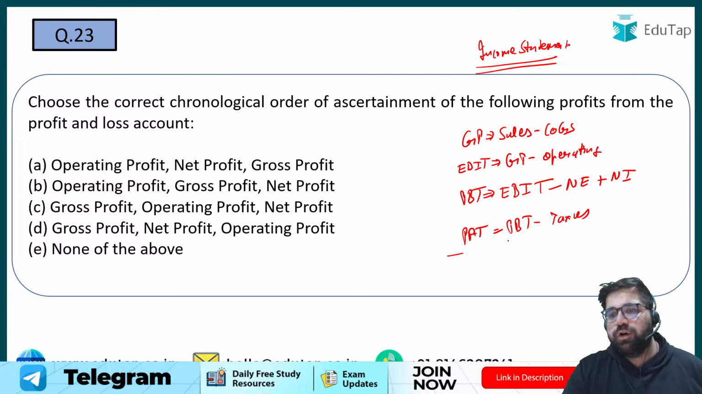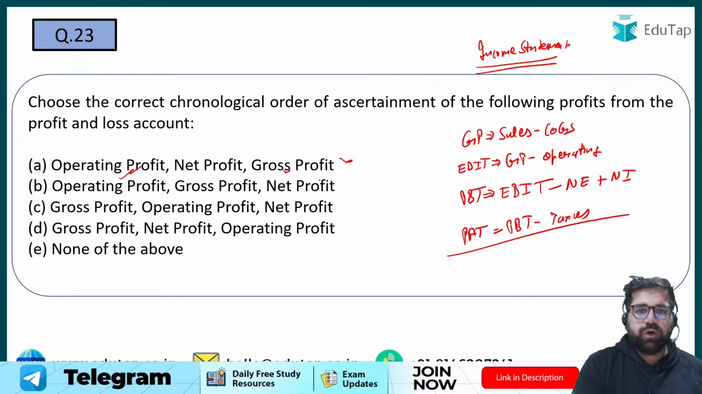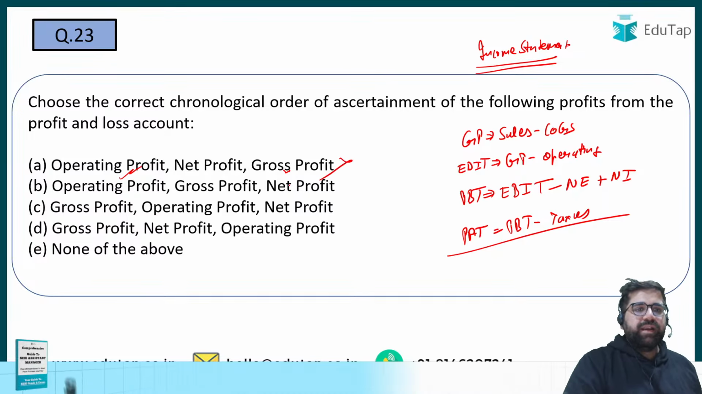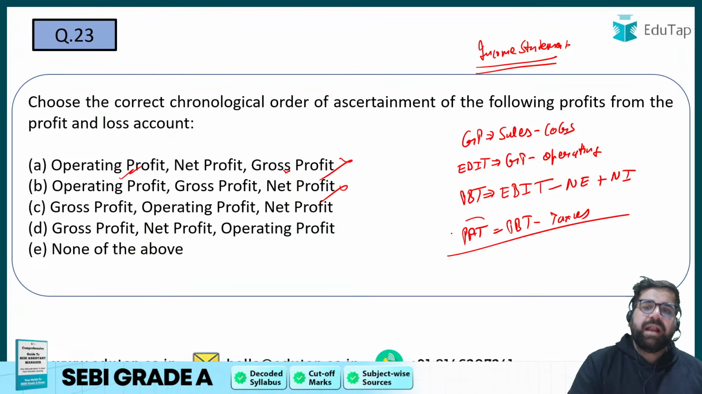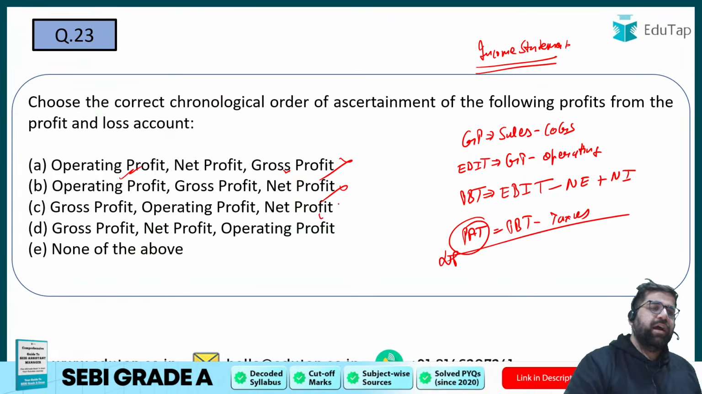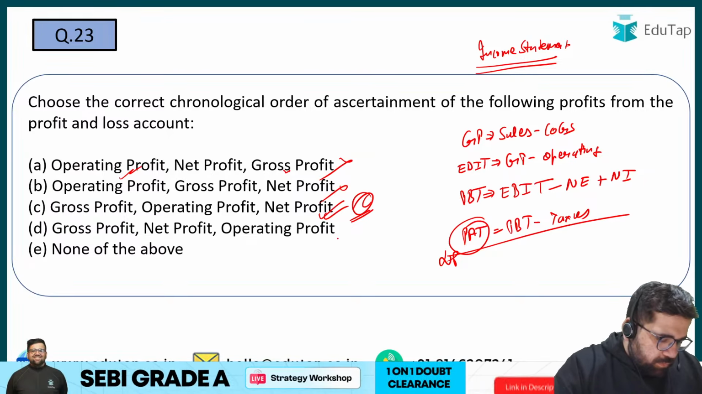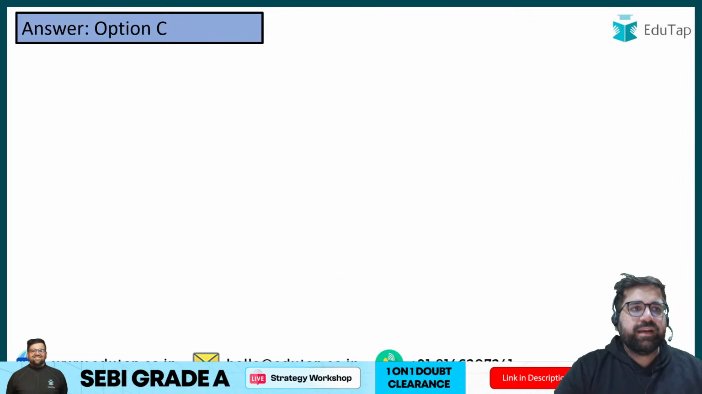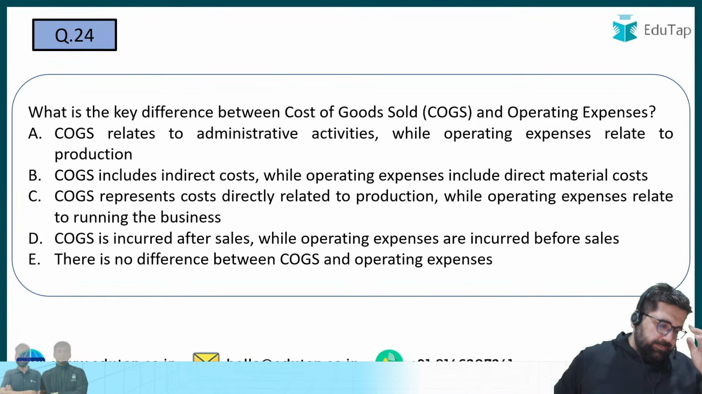I hope you recall all of this. So what is the correct chronology? Operating profit is not calculated before gross, so option A is eliminated. Operating, gross, again not correct. Gross, operating and net. Your PAT is also known as net profit. So my answer will be option number C. Okay, Arjun, we will wait. The correct answer is option number C. Question number 24 now.